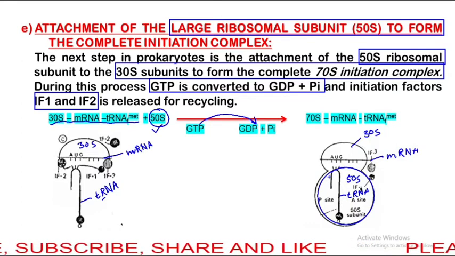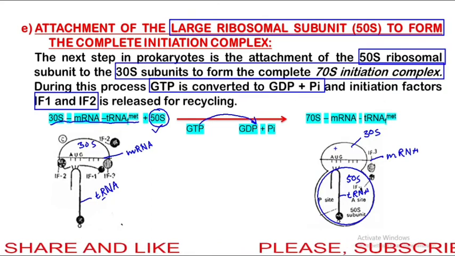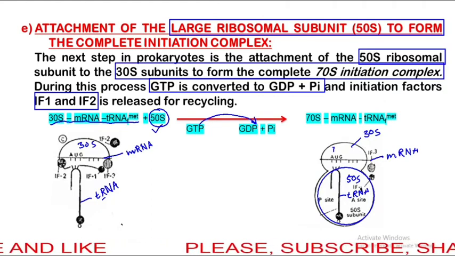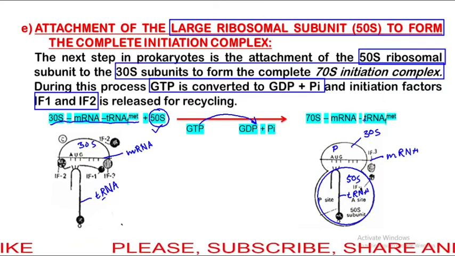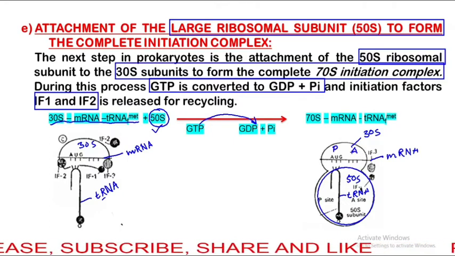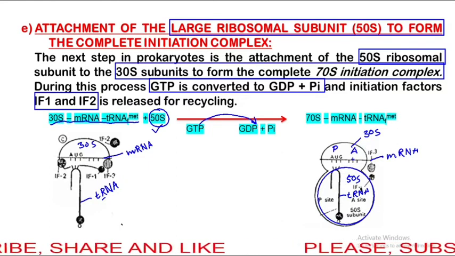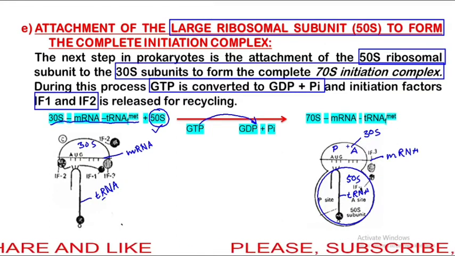This first tRNA with UAC anticodon binds to the AUG which is present at the P site of the ribosome. The A site is still vacant for the incoming tRNA with the next amino acid.